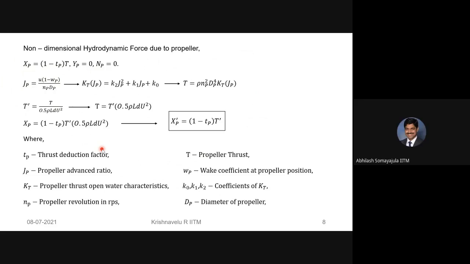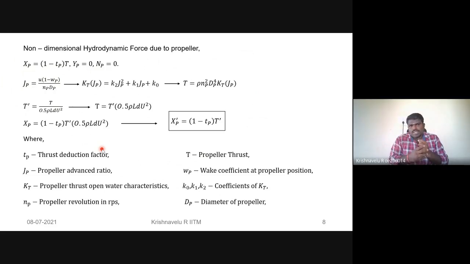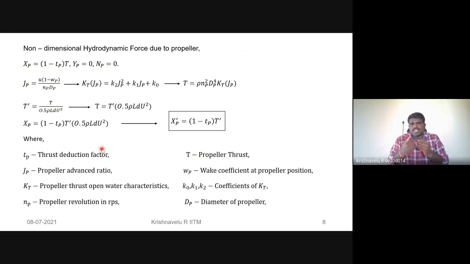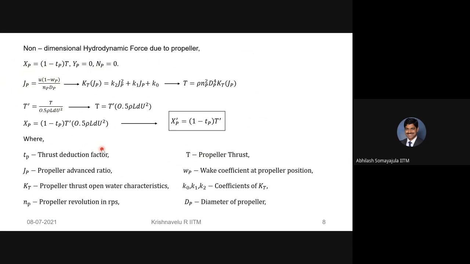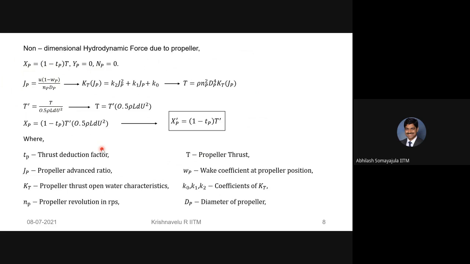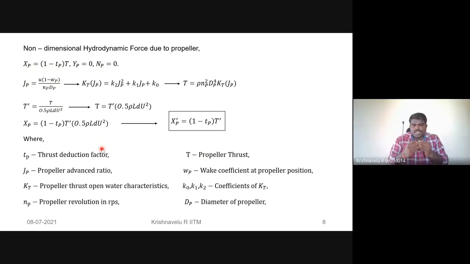t_P is needed for how much thrust reduction we need to apply. Whenever we conduct the ship self-propulsion test, at that time how much thrust acts on the propeller, we predict from the propeller thrust measured in the dynamometer, sir. No, the thrust is what we get from the propeller, correct? Yes, sir. Why does that need to be reduced? Due to the ship resistance acting in the opposite direction.